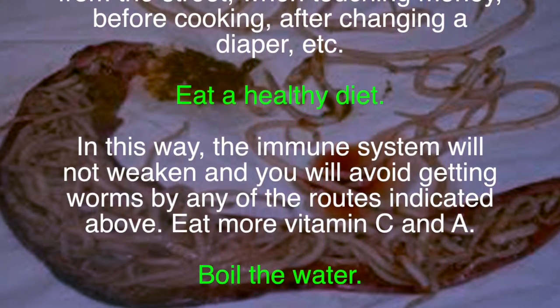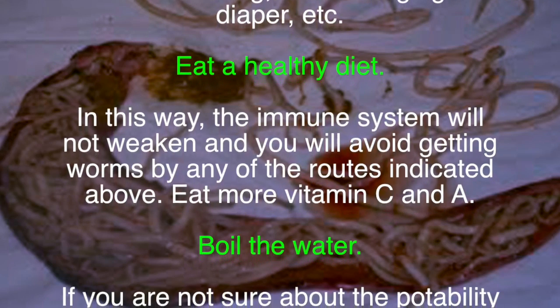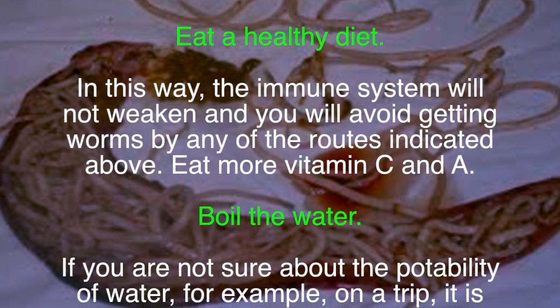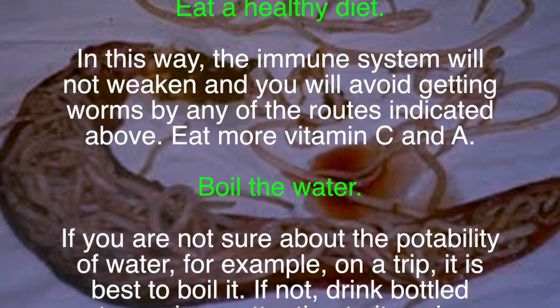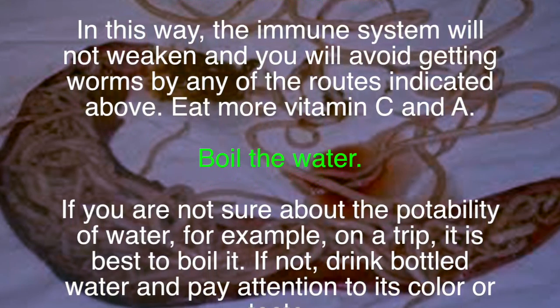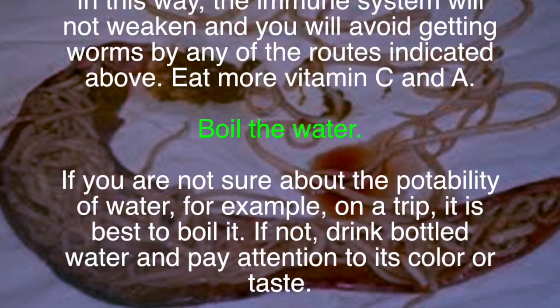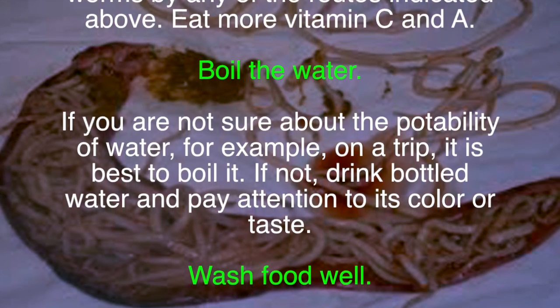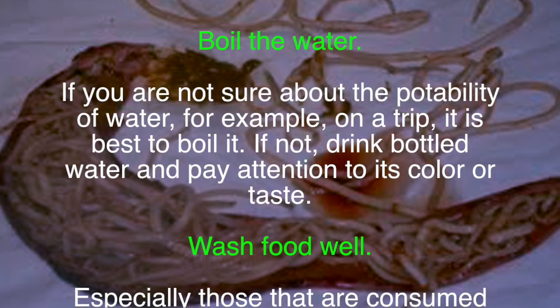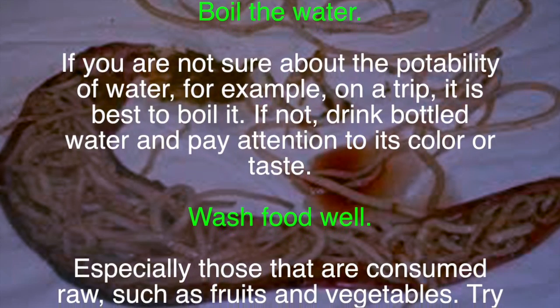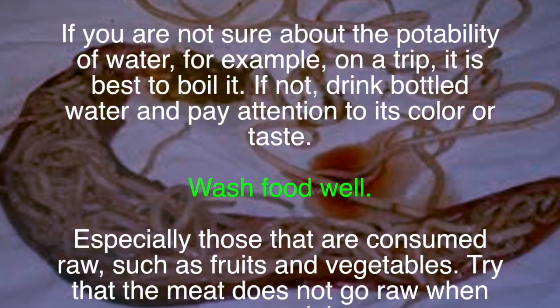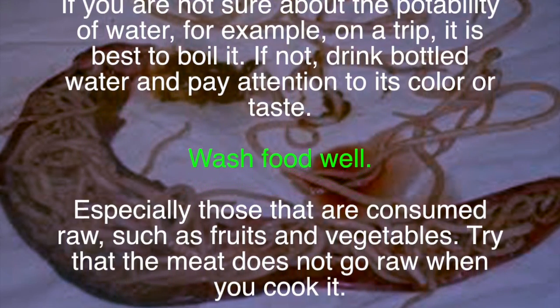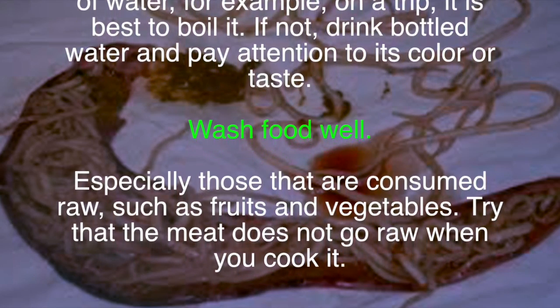If you are not sure about the potability of water, for example, on a trip, it is best to boil it. If not, drink bottled water and pay attention to its color or taste. Wash food well, especially those that are consumed raw, such as fruits and vegetables. Try that the meat does not go raw when you cook it. Natural remedies for intestinal worms.